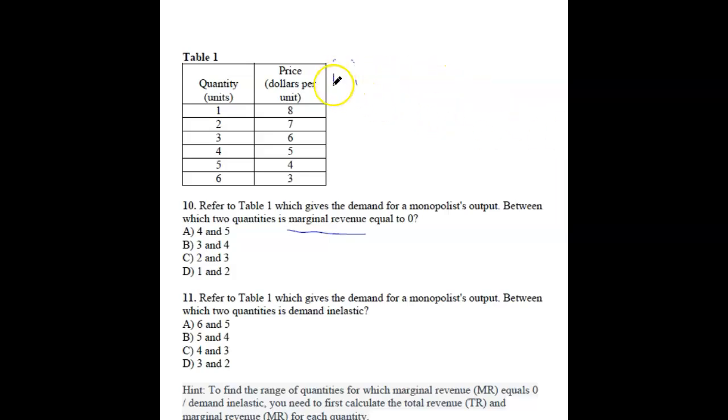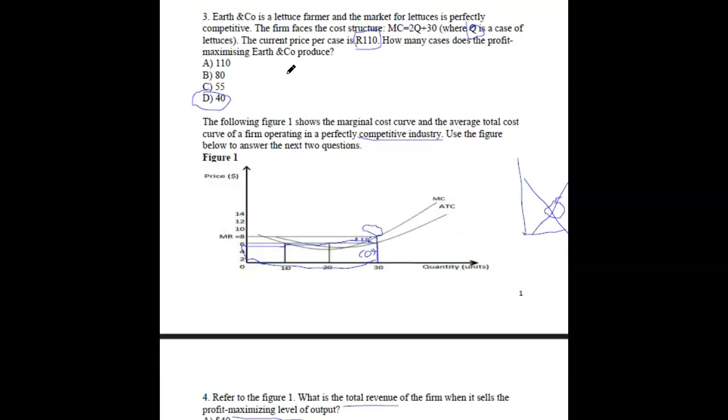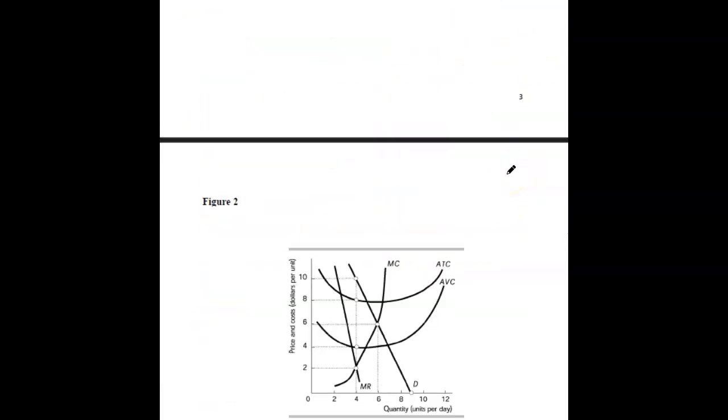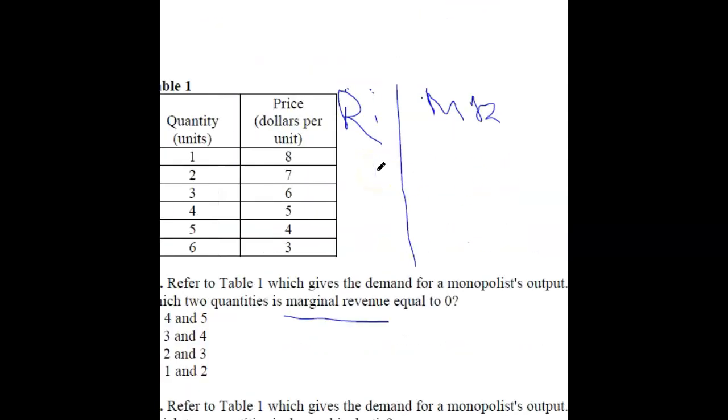To do this is easy, right? You get one column for revenue, and then you get marginal revenue. Now think about it. Price and quantity are the same as the demand curve. To get your revenue, you just multiply both.